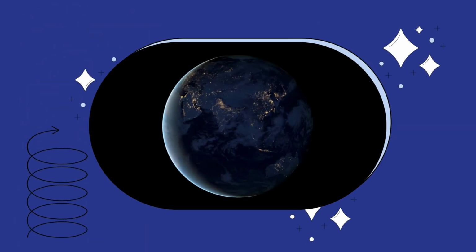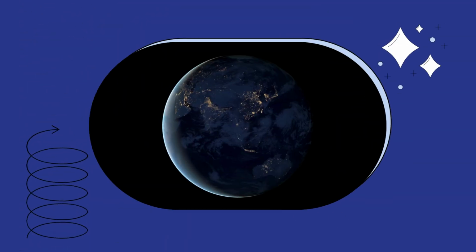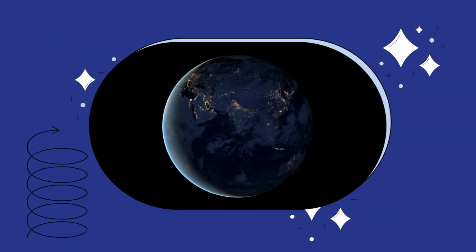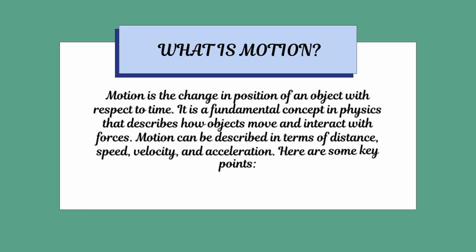Today, we are diving into the fascinating world of motion and stability. Get ready to explore how things move and what keeps them steady. What is motion? Motion is the change in position of an object with respect to time. It is a fundamental concept in physics that describes how objects move and interact with forces. Motion can be described in terms of distance, speed, velocity, and acceleration.